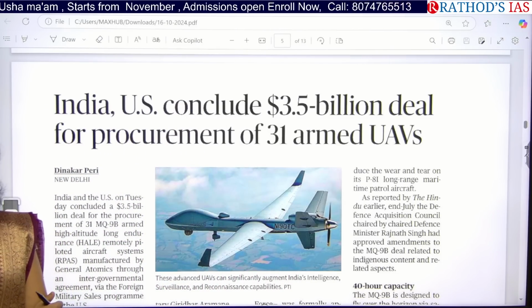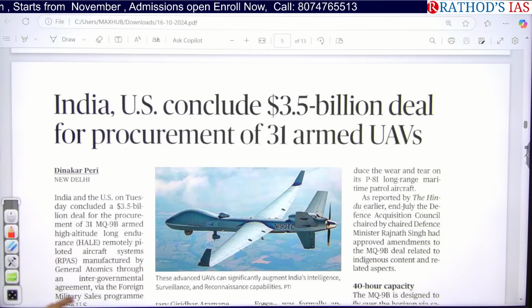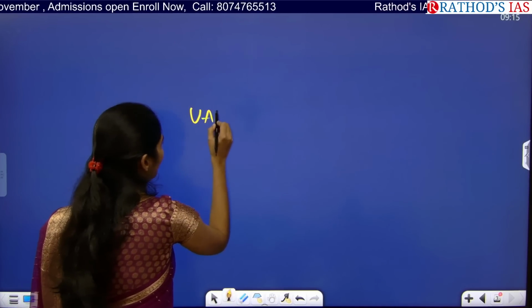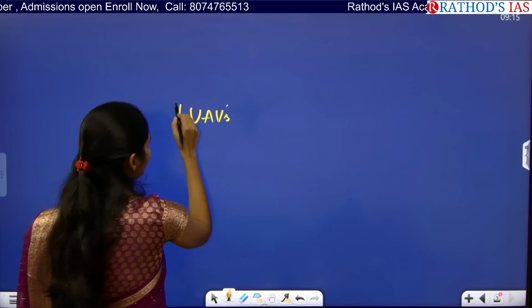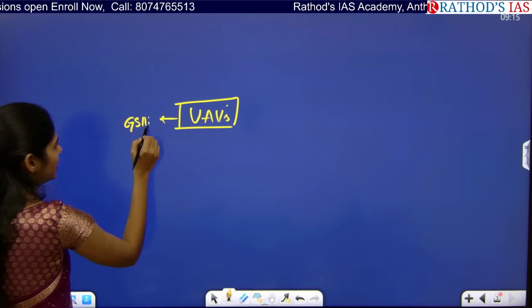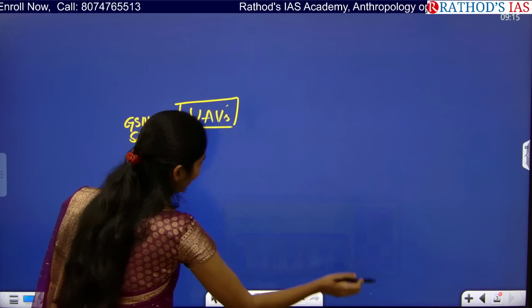Okay, open your science and technology book and refer to this topic after this class. So this article is talking about UAVs, that is unmanned aerial vehicles. This article is important from your GS paper 3 under science and technology. So I will tell you what dimensions you have to see.